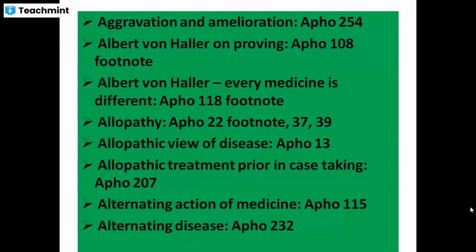Allopathy is given in aphorism number 22 footnote, 37 and 39. Next, allopathic view of disease is given in aphorism number 13. Allopathic treatment prior in case checking is given in aphorism number 207. Alternating action of medicine is given in aphorism number 115. Alternating disease is given in aphorism number 232.